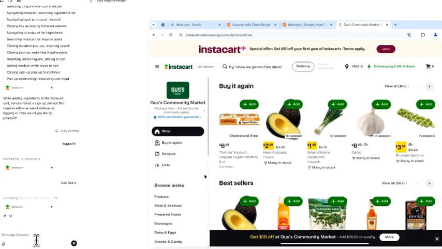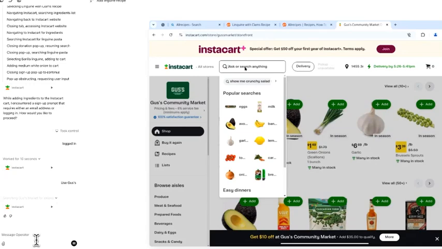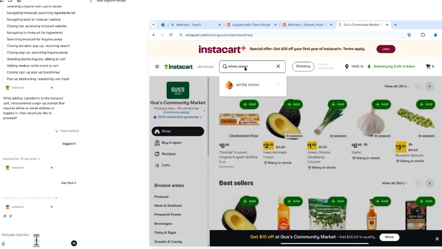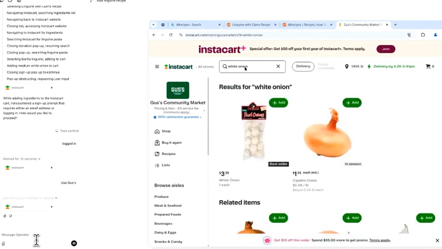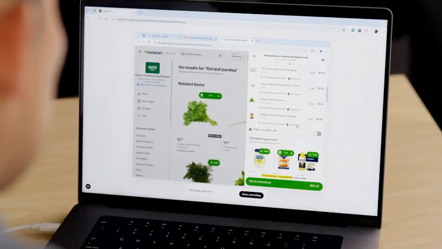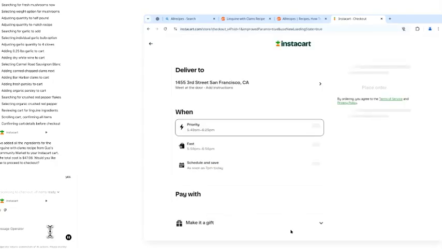There are cases where operator has to take sensitive actions like logging in or buying things. In this case, we built operator to be safe. So operator is designed to ask us to take control to log in by ourselves, or whenever it needs checking, it gives us the control so that I can double check whether the list is correct and then check it by myself. Amazing. Thank you so much.